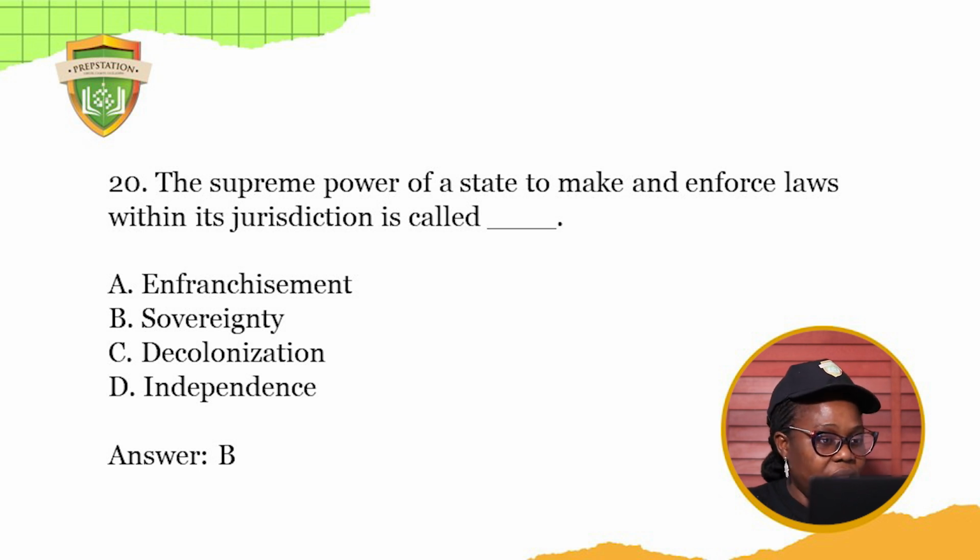I just paraphrased that. So our answer is sovereignty. Nigeria is a sovereign nation because she takes decisions on her own. She doesn't need outside interference to make decisions that will favor her people.